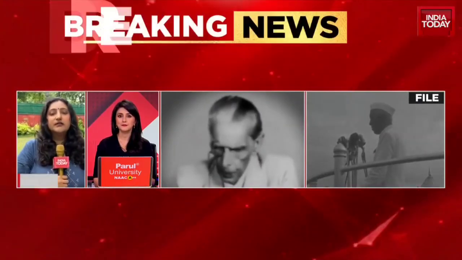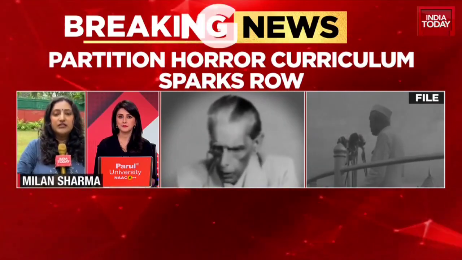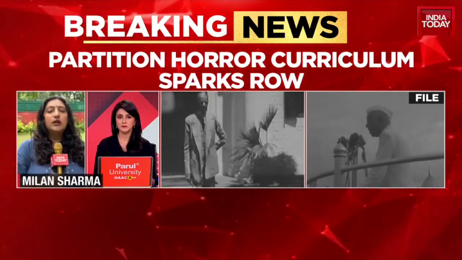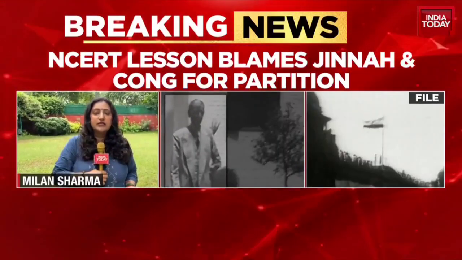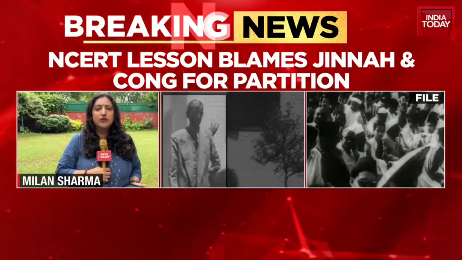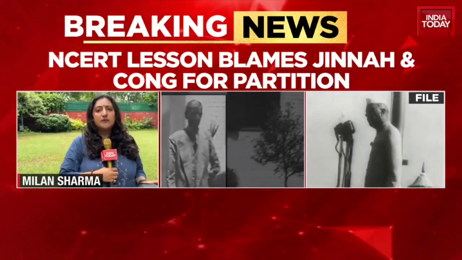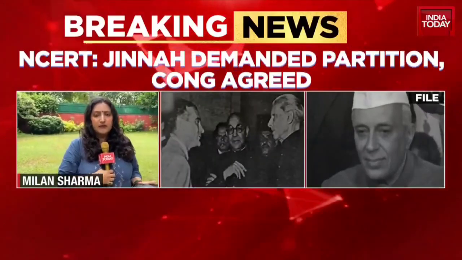Well, Aishwarya, this is an NCERT module that has been released for classes 6 to 8, and the module clearly states the partition horrors and calls it a Remembrance Day, which is 14th of August. This is something that has been promoted by the BJP leaders as well as Prime Minister Narendra Modi.